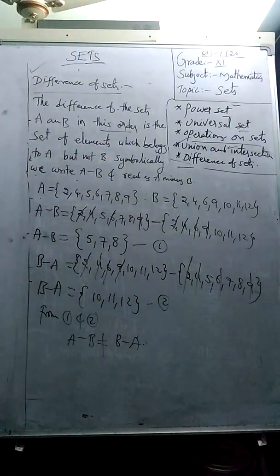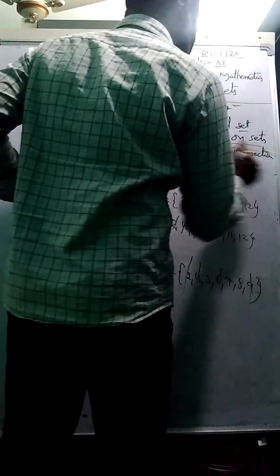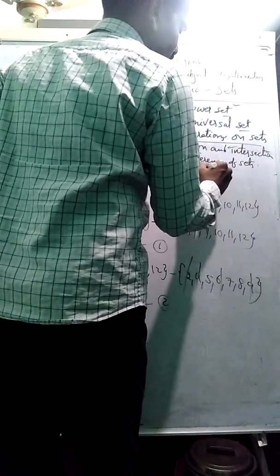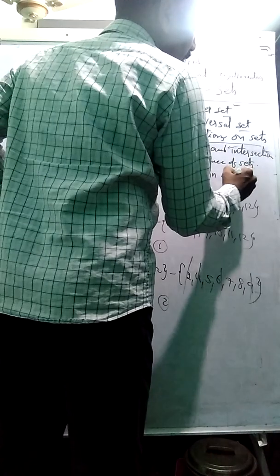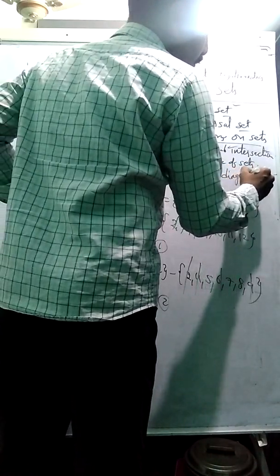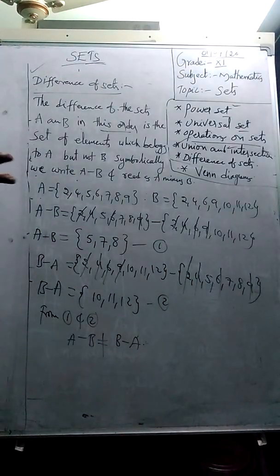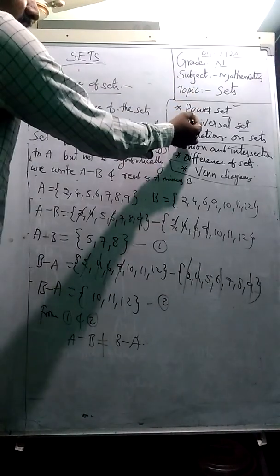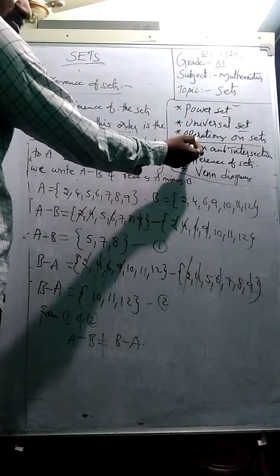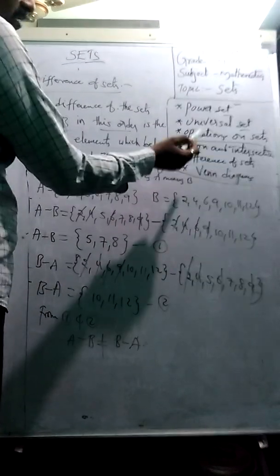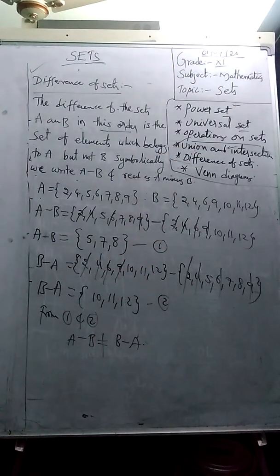Today we also discussed representation of Venn diagrams. Next class we will do some applications based on these operations of sets. Once again, the points you learned this class: power set, universal set, operations on sets like union, intersection, difference, and representation through Venn diagram.